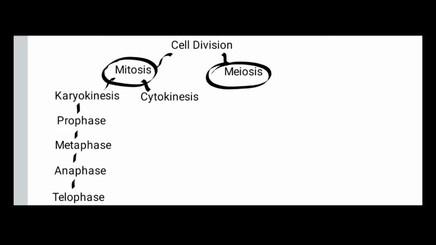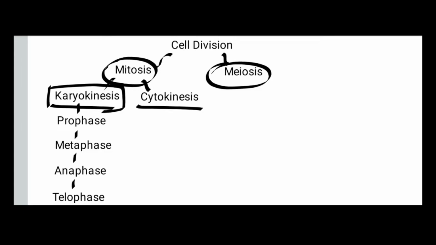The mitosis process completes in two main phases, that is karyokinesis and the second one is cytokinesis. Karyokinesis means nuclear division, where one parent nucleus divides into two daughter nuclei.